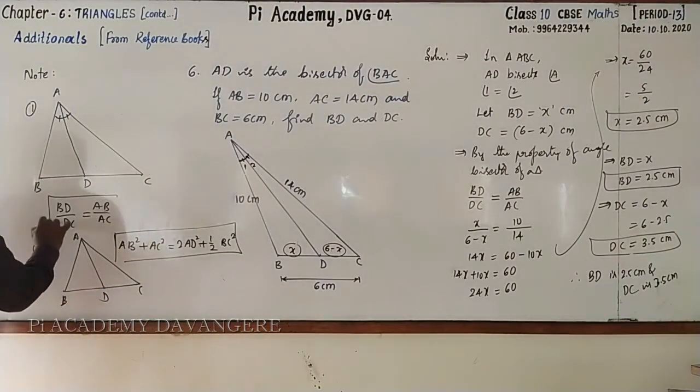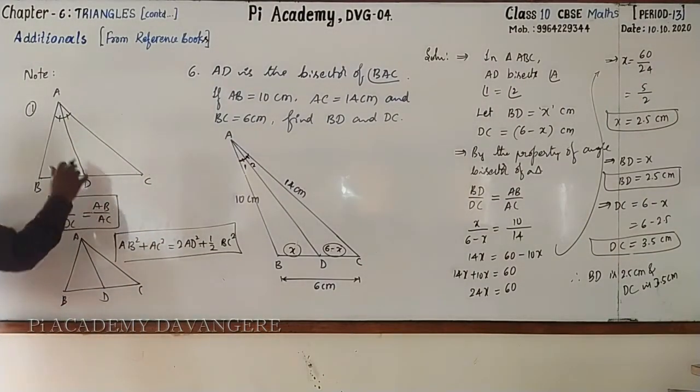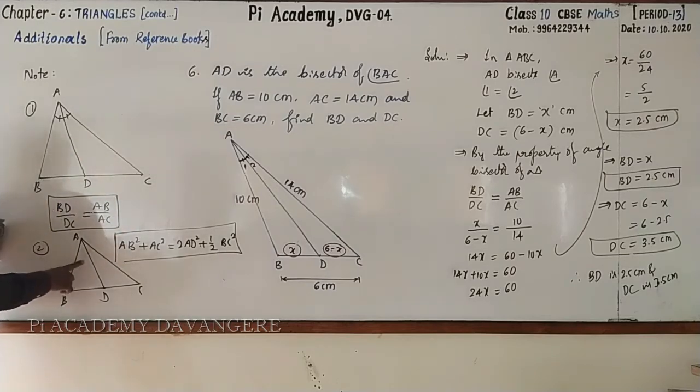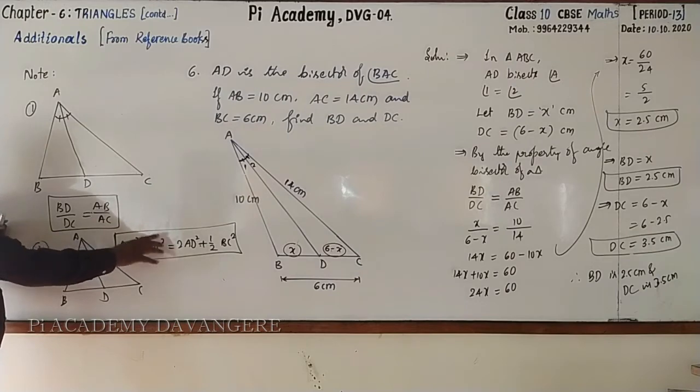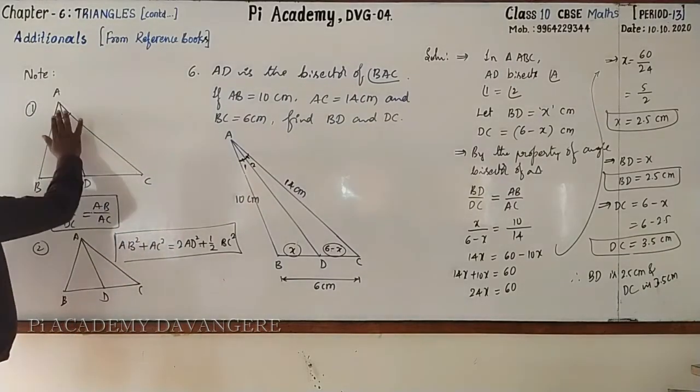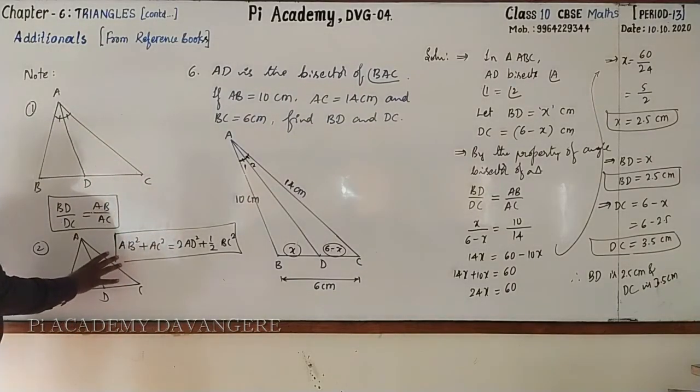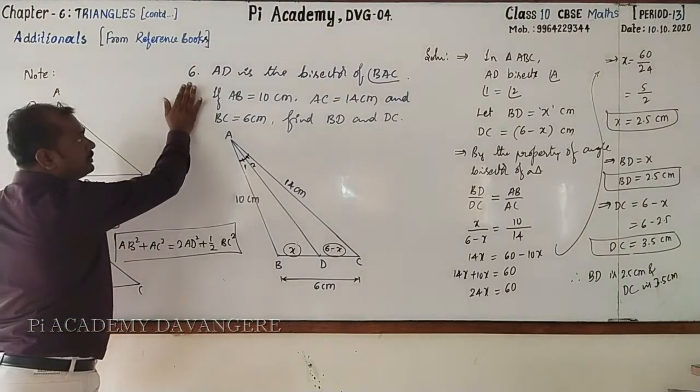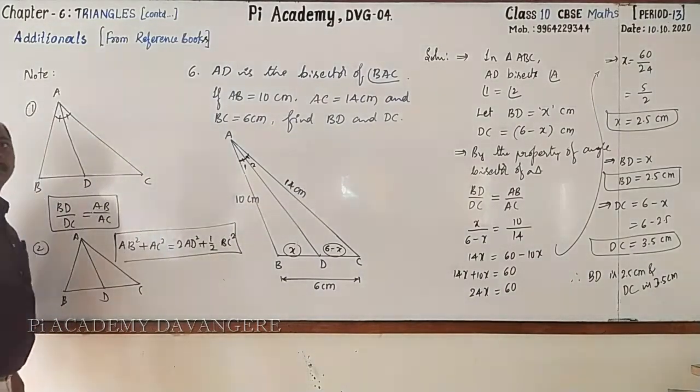Remember these two important results. One is with respect to the angle bisector of a triangle. The second one, median of a triangle. First, in your notes, copy these 2 important points. Then after that, copy the 6th one from here to there.